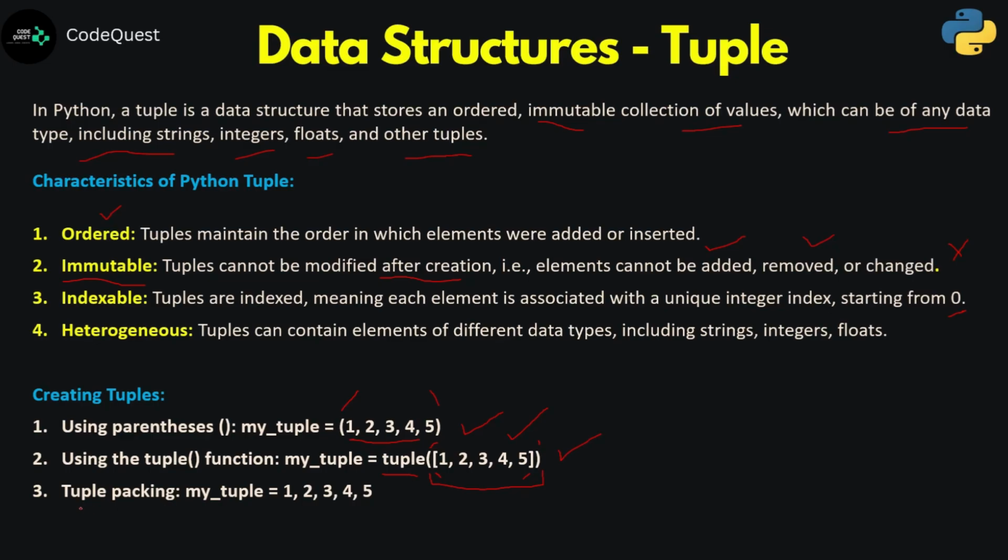Now there is one more concept, though when we get into the operations of tuples we will talk about this, but for the time being there is a concept like tuple packing. So if you take a variable and you just keep on separating the values by comma, then this is also going to form a tuple. So either of these three we can use whenever we want to create one tuple in Python.